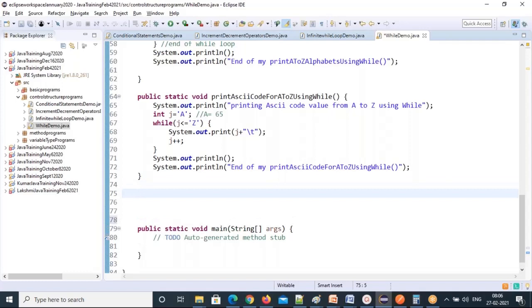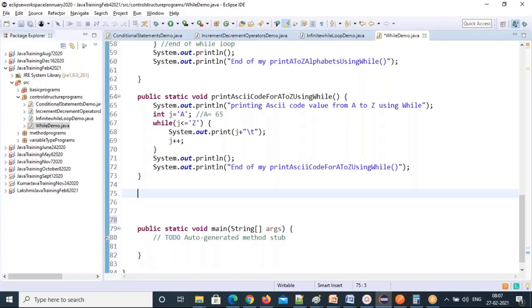I want to print a mathematical table, right? You give the number whose table we need to print, and that number's table has to print from 1 to 10. 2 multiplied by 1, 2 multiplied by 2 is 4, 2 multiplied by 3 is 6. If you give 2, it will print the 2 table. If you give 3, the 3 table. Any number's table you give, you need to print that table.